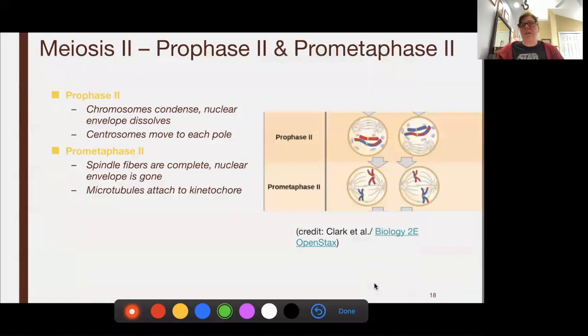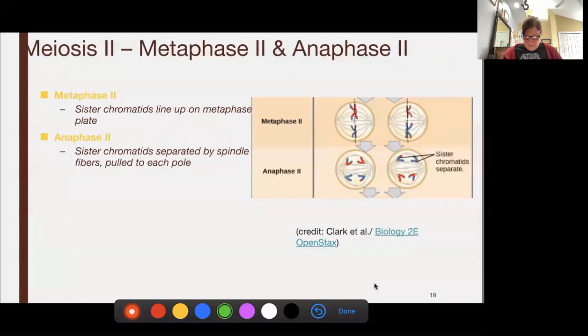So meiosis 2, we're going to go right into prophase 2 and prometaphase 2. We are going to condense. If we unwrapped our chromosomes any, we're going to condense them. We're going to get rid of that nuclear envelope. We are then going to slowly line up single file as we prepare to go into metaphase 2. Metaphase 2, we're going to line up and we're going to split those sisters. So first we split our parents, and now we're splitting up the kids.